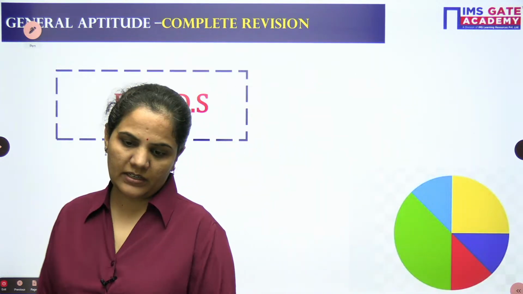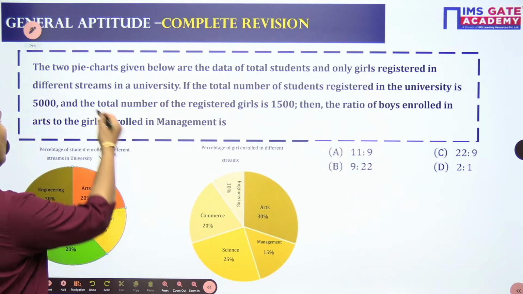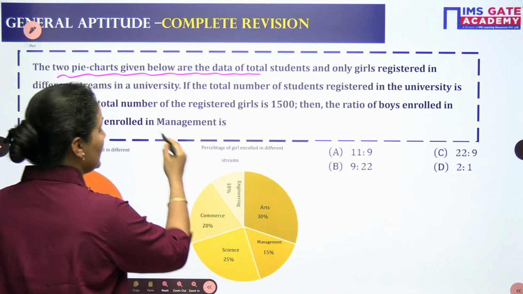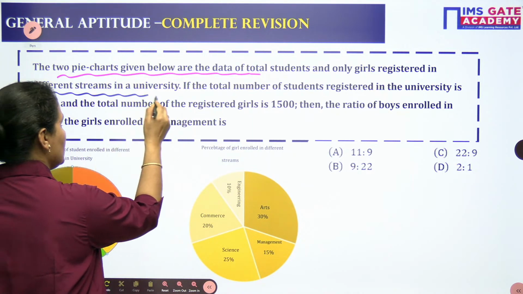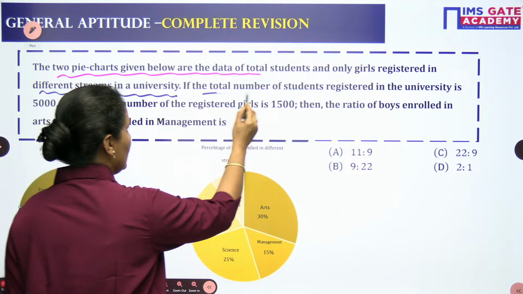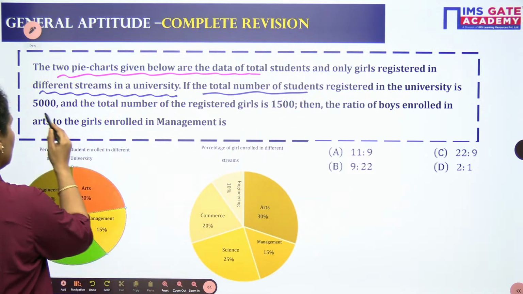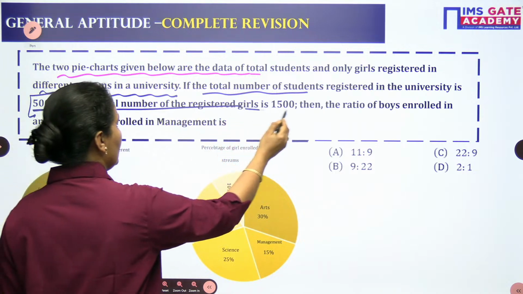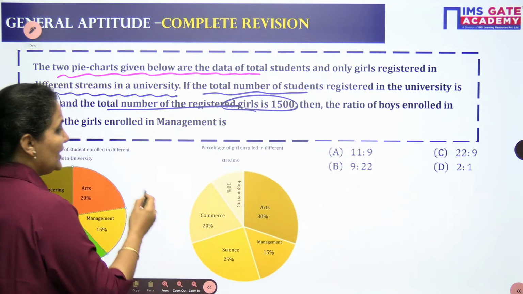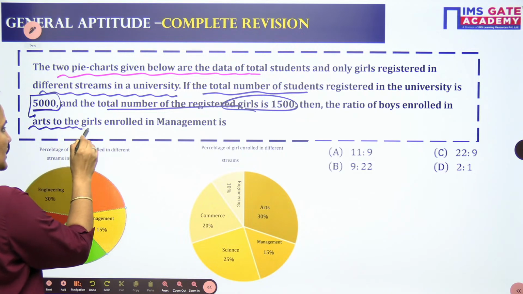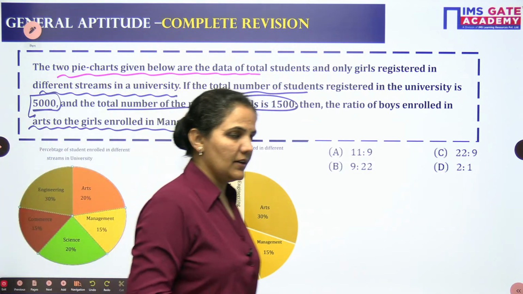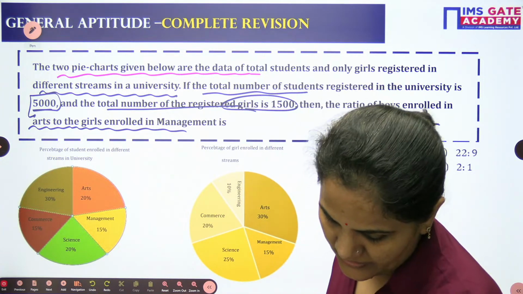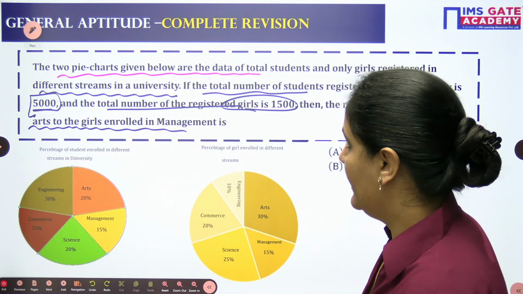My first question is: the two pie charts given below are the data of total students and only girls registered in different streams in a university. If the total number of students registered in the university is 5,000 and the total number of girls is 1,500, then find the ratio of boys enrolled in arts to the girls enrolled in management. Let's approach it.